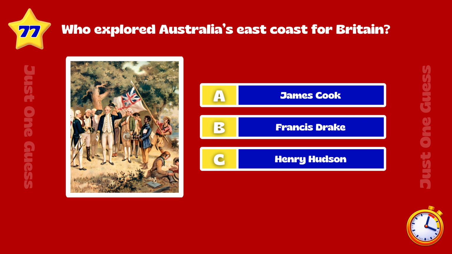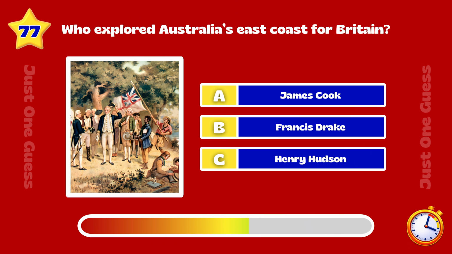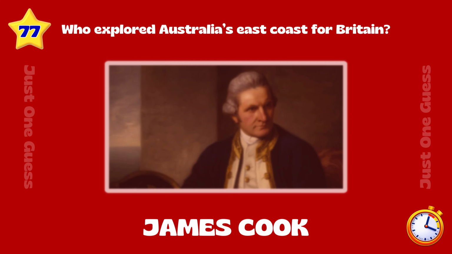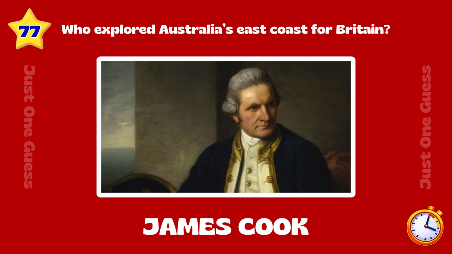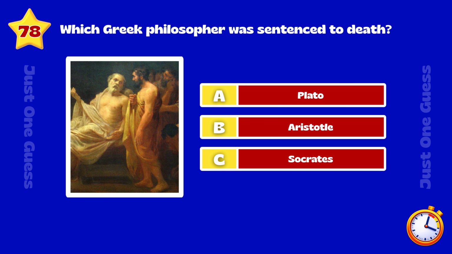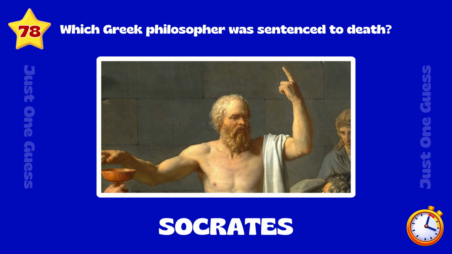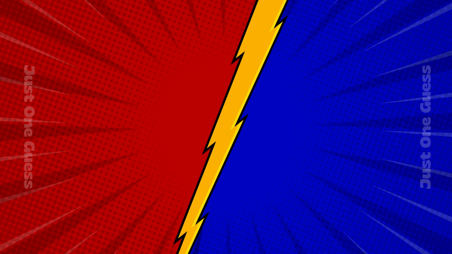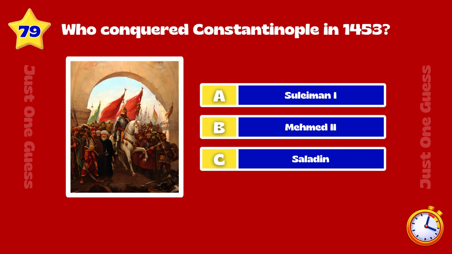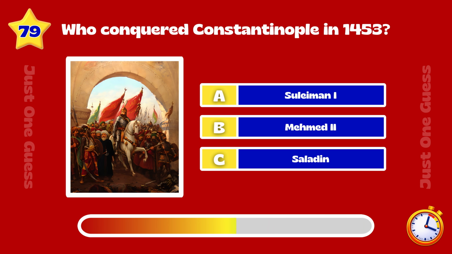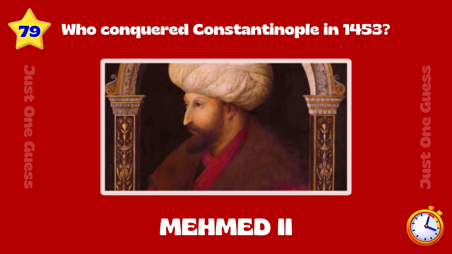Who explored Australia's east coast for Britain? James Cook. Which Greek philosopher was sentenced to death? Socrates. Who conquered Constantinople in 1453? Mehmed II.